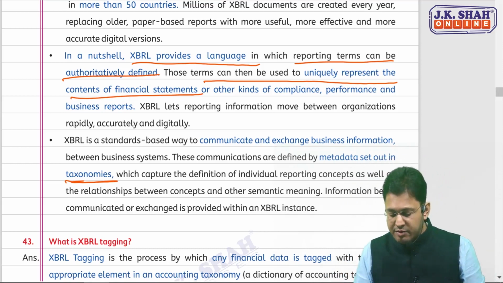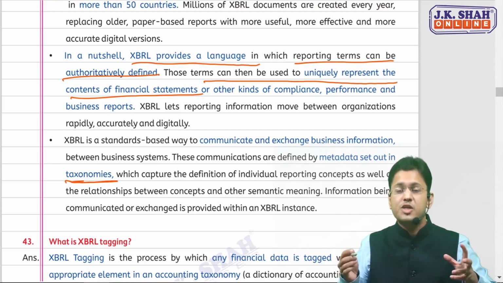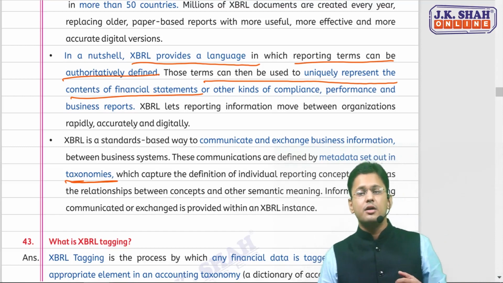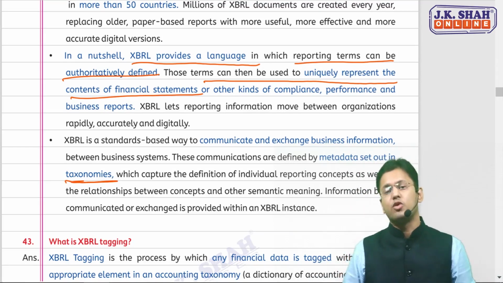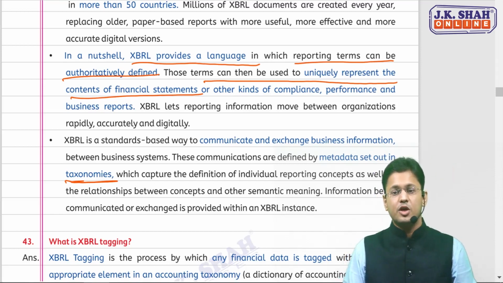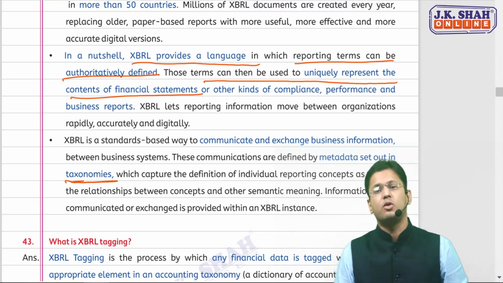It's a standard-based way to communicate and exchange information, because if every company reports in XBRL format, you can easily compare and communicate your business information with any other organization, rapidly, quickly, and digitally. So that is the concept of what XBRL is all about.